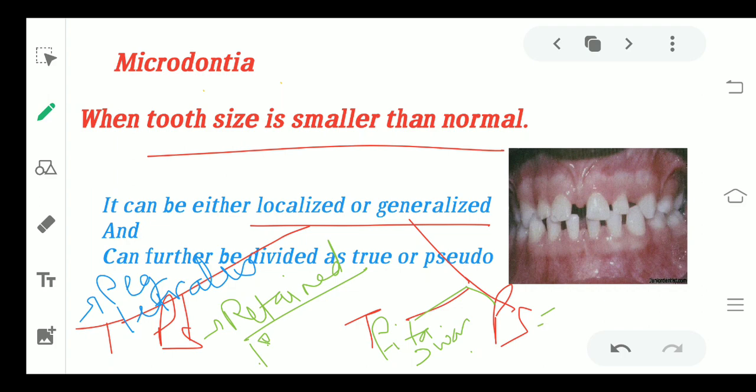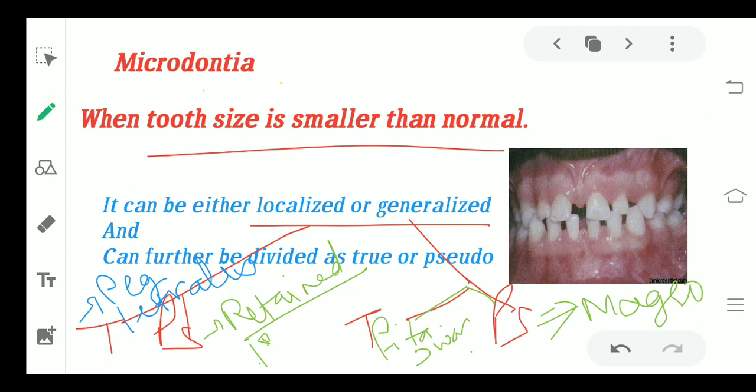Now talking about the pseudo, in case of pseudo, the reason can be macrognathia. It is possible that you have a large jaw size due to which the normal tooth appears to be very small. क्योंकि jaw का size इतना ज़्यादा बड़ा है फिर tooth उसमें छोटा लगता है देखने में. So it is not actually small. It is an illusion which is seen. So this is about macrodontia and microdontia.